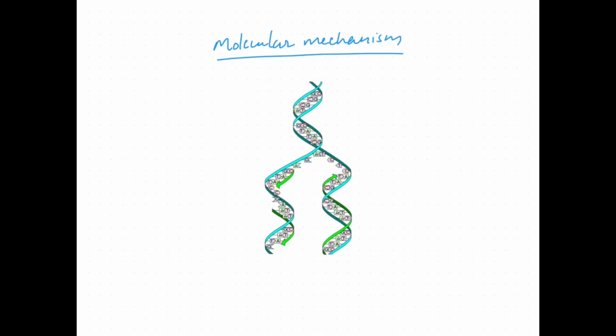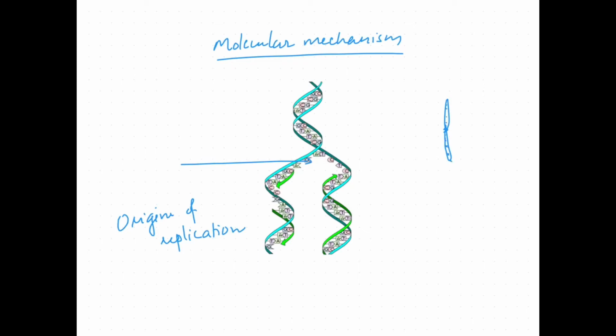Replication usually starts at a specific site. For example, it starts here at the specific site, and that site is known as the origin of replication. The bacterial chromosome consists of a single origin of replication, whereas eukaryotic chromosomes have multiple origins of replication. If you take a eukaryotic chromosome, it will have different origins of replication.